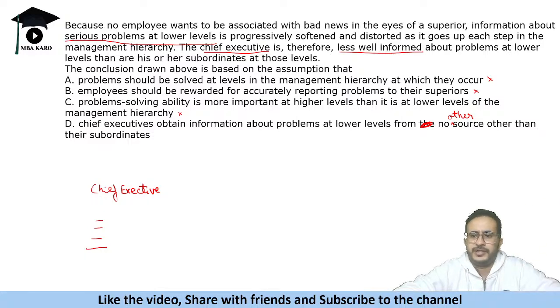So if the subordinates themselves give that information and they are suppressing it, definitely the information will not reach the CEO. So this is the right assumption. If there is no other source at all, and the subordinates are suppressing that information, then definitely the CEO will not be able to get the information about the problems that are at the lower levels of the hierarchy.